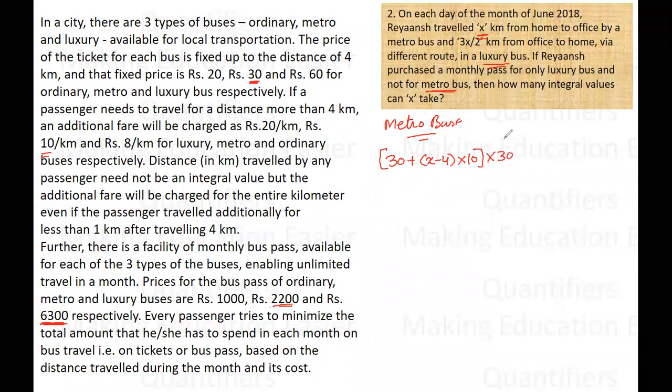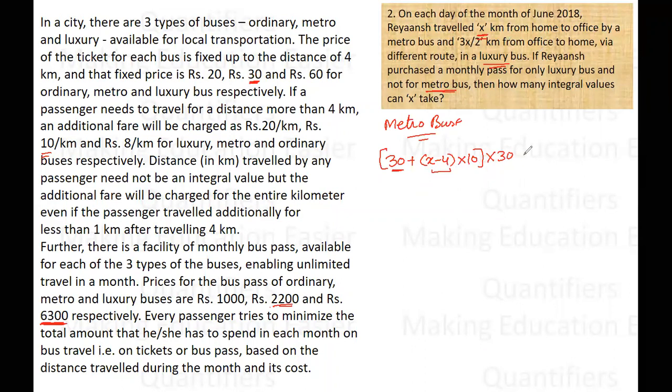The reason being, the question is asking for the month of June. So this is the total cost. This is the cost paid by him for the first 4 kilometers. The distance remaining is x minus 4, for which he has to pay 10 rupees per kilometer. So this is the total fare for each day, and in the month of June we have 30 days, so multiplied by 30.